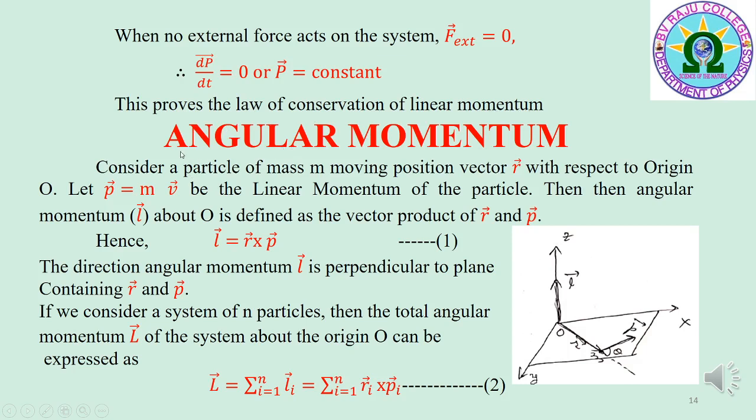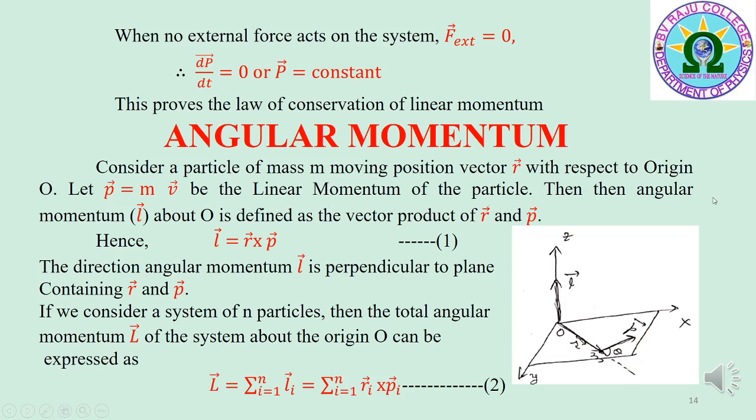Now, I would like to explain angular momentum of a system of particles. Consider a particle of mass m moving with velocity v bar and having position r bar with respect to origin O. Let p bar is equal to m v bar be the linear momentum of this particle.